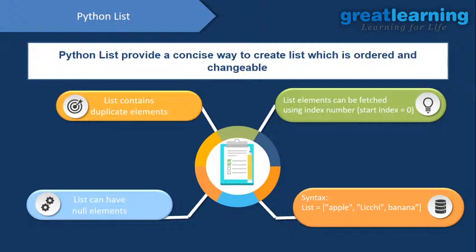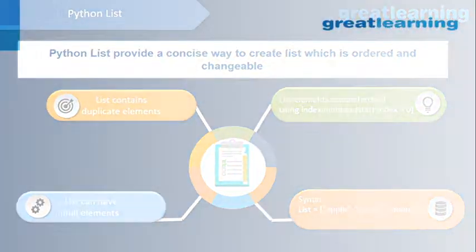Okay, and a list can contain duplicate elements. Please remember that if you have a duplicate element in your data, the list will consider that duplicate element as well. And a list always maintains the insertion order of your data. List elements can be fetched using the same indexing technique, and the indexing starts from 0. A list can have null values as well. And this is the syntax for a list: the variable name I took, then equals to, then the square brackets, and then I use apple, lychee and banana. This is how we can implement a list.